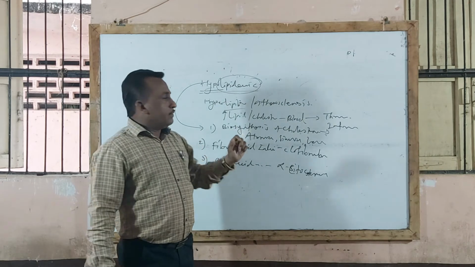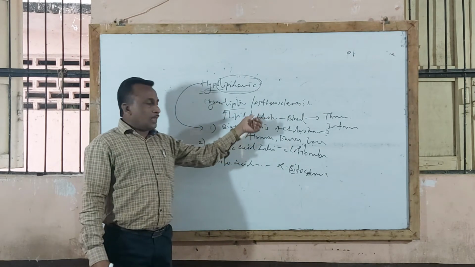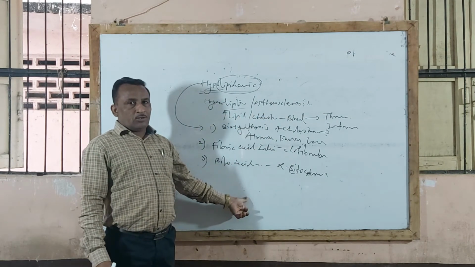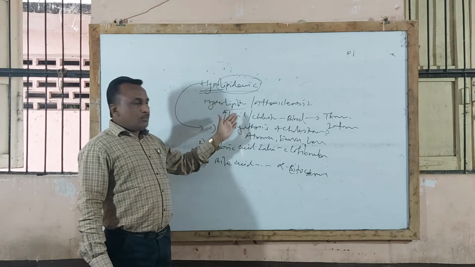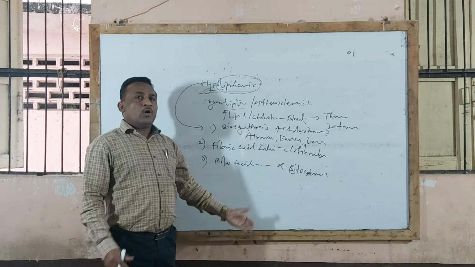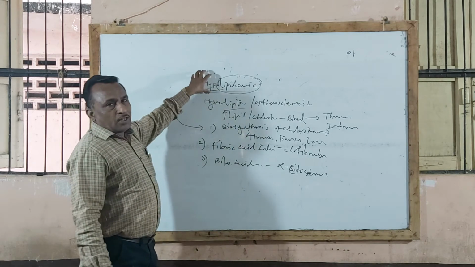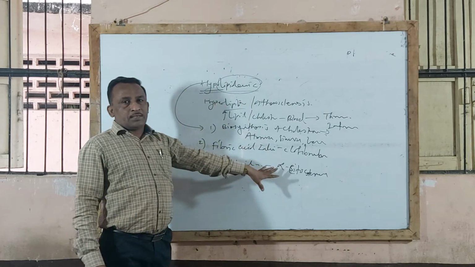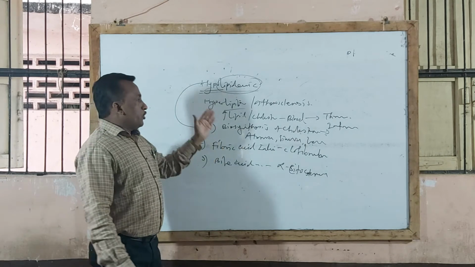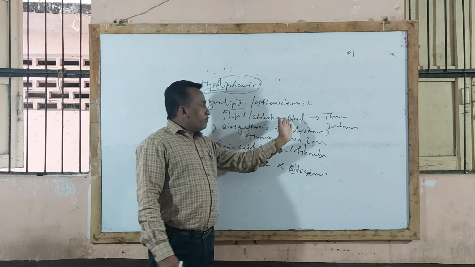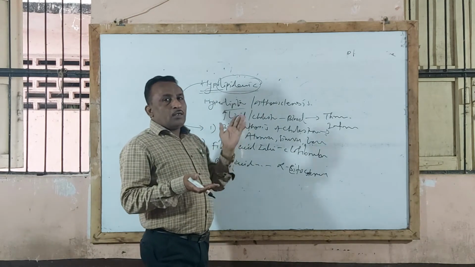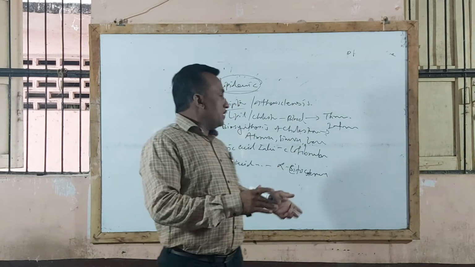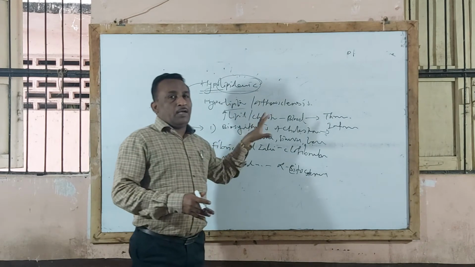Sometimes they will ask what is atherosclerosis, classify the drugs used in atherosclerosis. Or what is hyperlipidemic condition, classify or name the drugs used in hyperlipidemia. Or instead of this, what are hypolipidemic agents, classify with examples. So those agents are used in treatment of high cholesterol concentration or increased lipid level, and atherosclerosis is nothing but deposition of fatty masses.